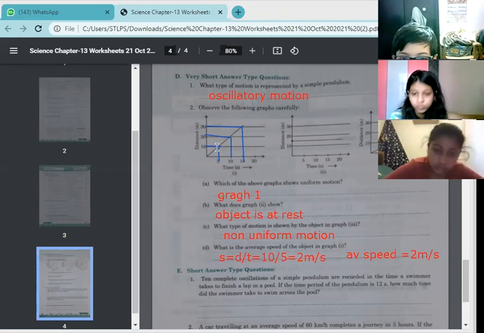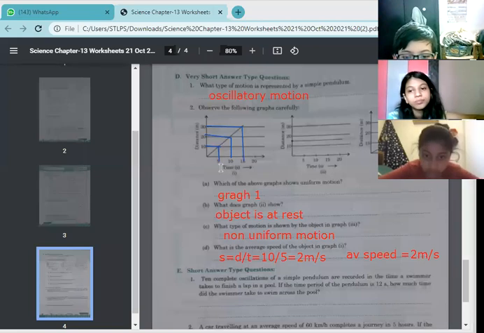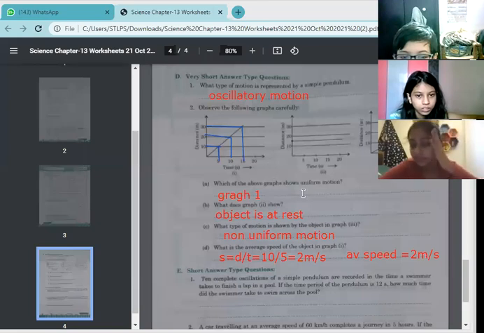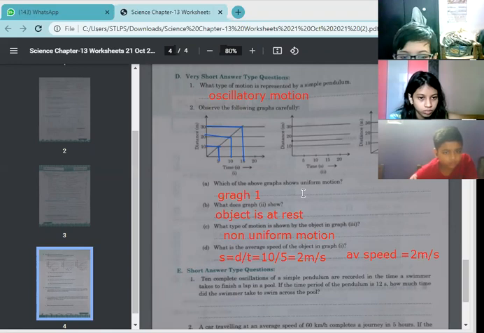Are you understanding, children? How you have to find out the speed? You can find the speed from the graph only, because this graph is distance and time. And to find out the speed, what do you need? You only need distance and time from the graph to find out the speed. Understood? Yes, ma'am. Okay.